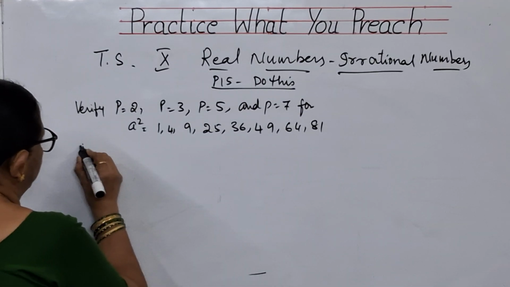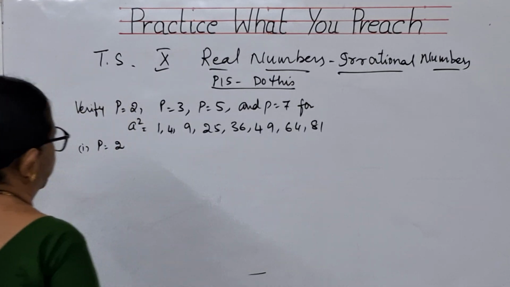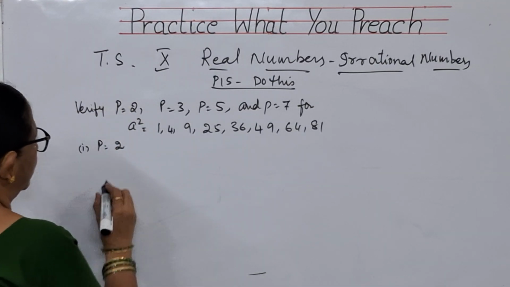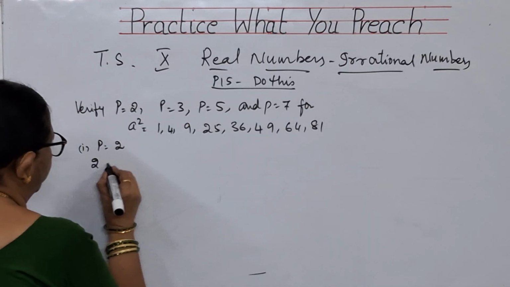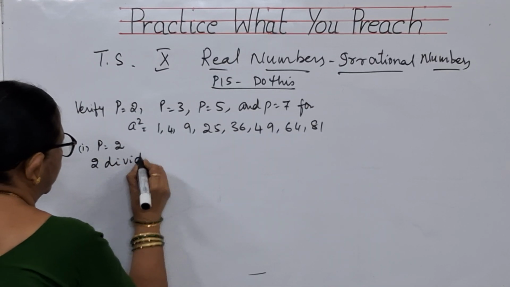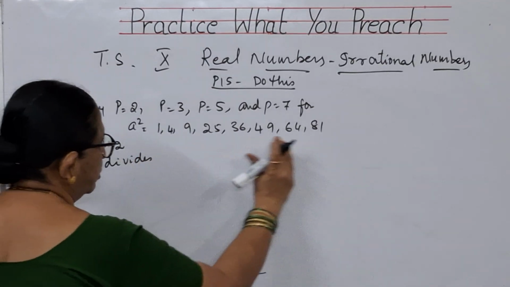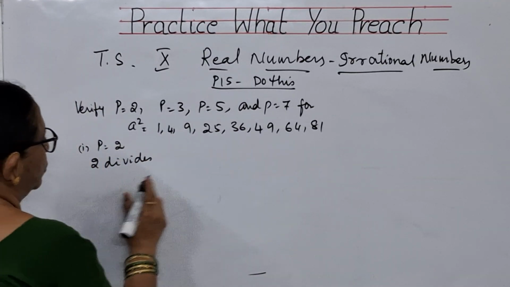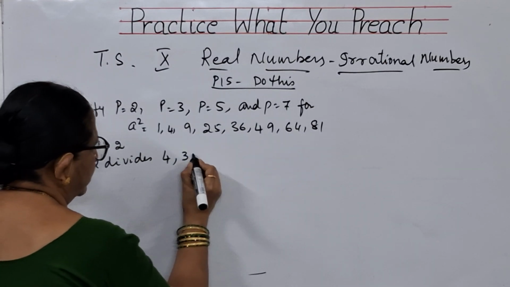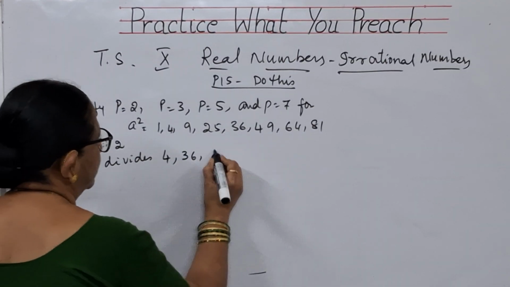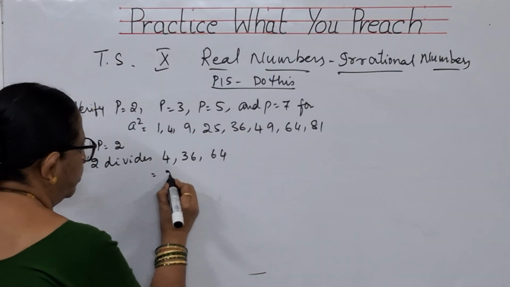So first of all, let us take P is equal to 2. If P is equal to 2, in this A square, what are the numbers among these that will be divided by 2? 2 divides 4 and 36 and 64. That means what? 4 means 2 square.